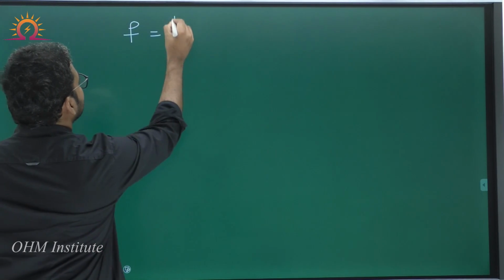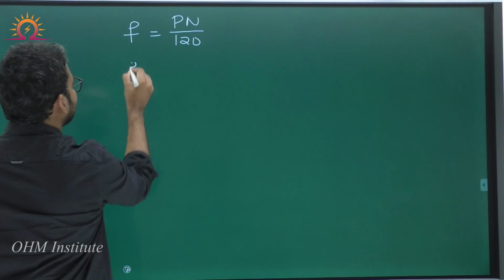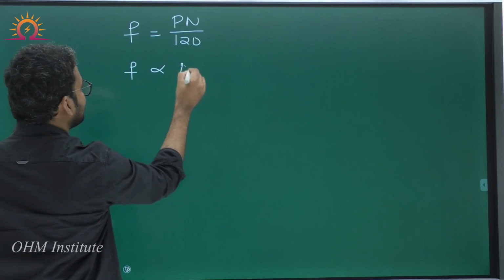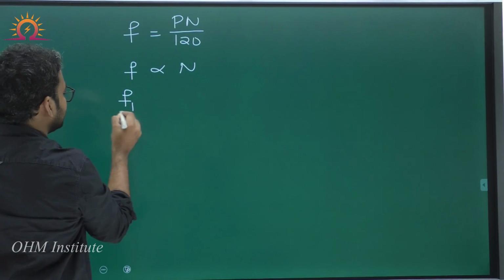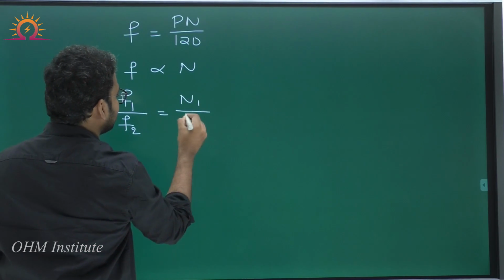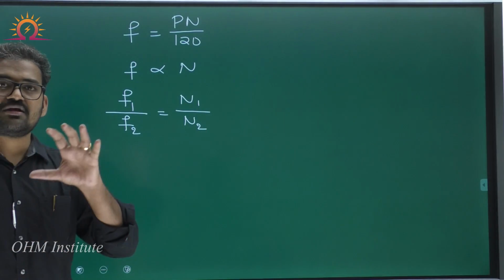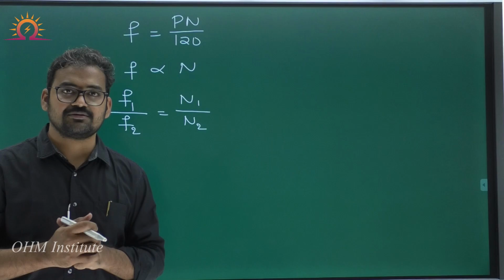Very simple. Alternator frequency is equal to P into N by 120 Hz. From this, frequency is directly proportional to speed. So, F1 by F2 is equal to N1 by N2. Here, 1 means the first case where motor is supplied from 400 volt.